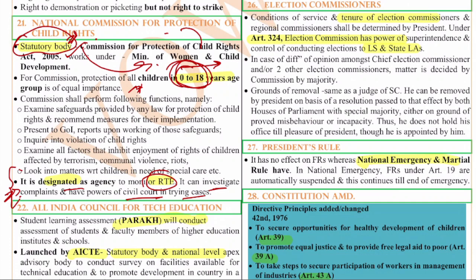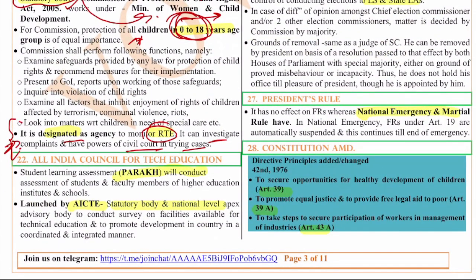Now let's move on to the next one, the 22nd question. The 22nd question is about PARAKH and AICTE. The All India Council for Technical Education is a statutory body at the national level. It is an apex body to conduct surveys on facilities available for technical education and to promote the development of education in the country. Okay.